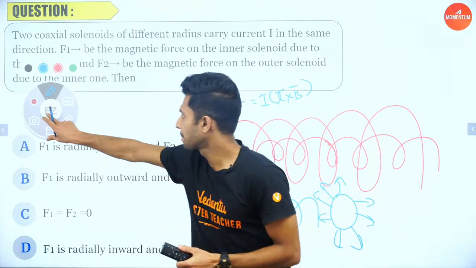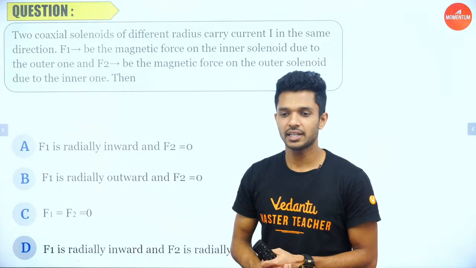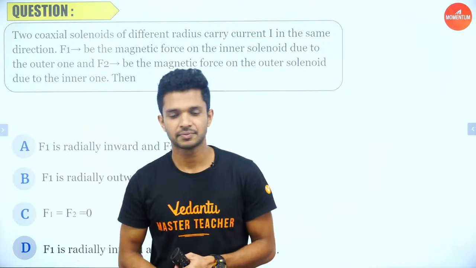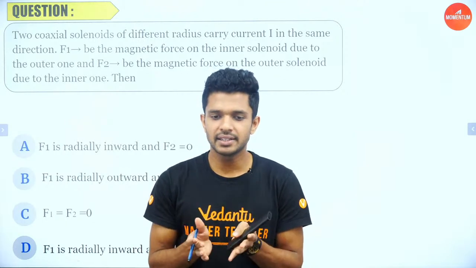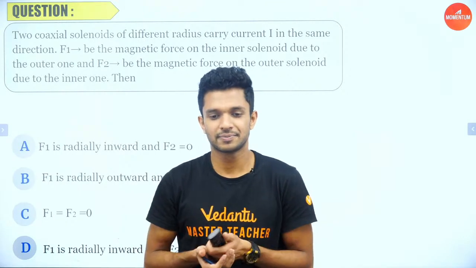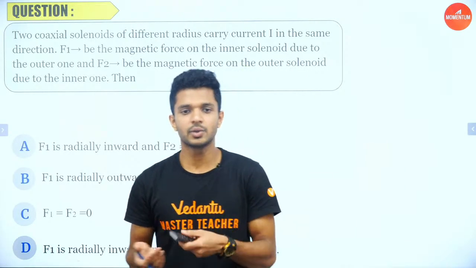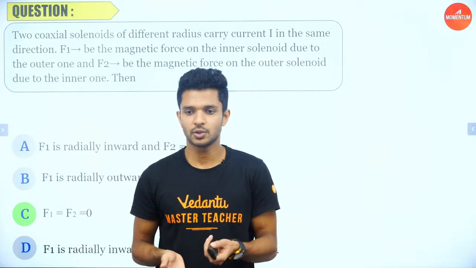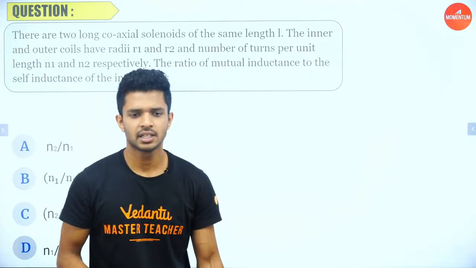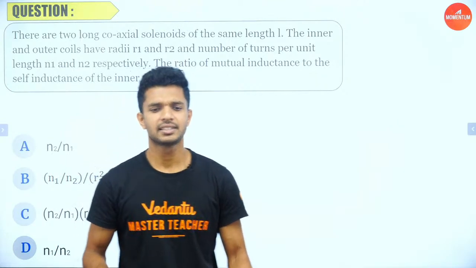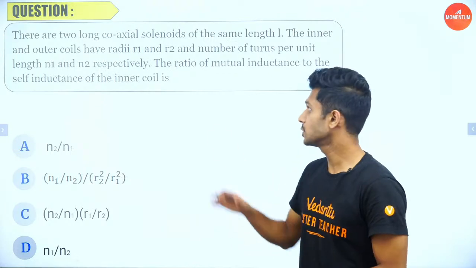Fine? Is it fine, everyone? Super fine? Yes? You just have to use Fleming's left hand rule, apply it here, the answer is in your hand, that's all. Okay, nothing more, we did it here. Okay, so Dharnika, Tornado, Vijay, everyone, Aditya. Okay, so moving on. I hope you all are ready for the next question, right? Show me some joy, show me some energy, everyone. Okay, so here we go.